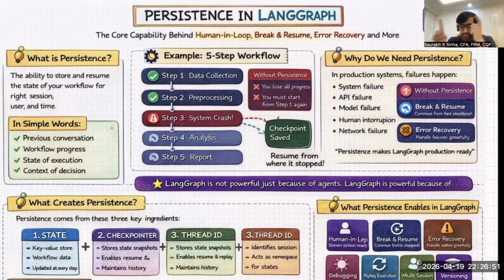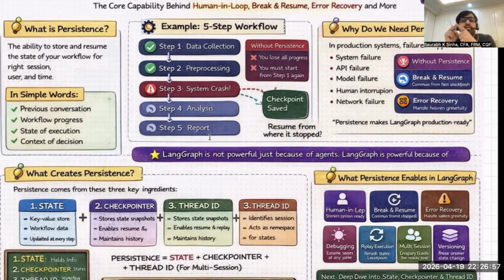You say human in the loop, it is because of persistence. You say break and resume, it is because of persistence. You say error recovery, it is because of persistence. You say debugging workflows, it is because of persistence. You say replay execution, it is because of persistence. So if you understand persistence in LangGraph, you understand automatically many other capabilities of LangGraph, like human in the loop or error recovery, because those capabilities are actually a byproduct of persistence.